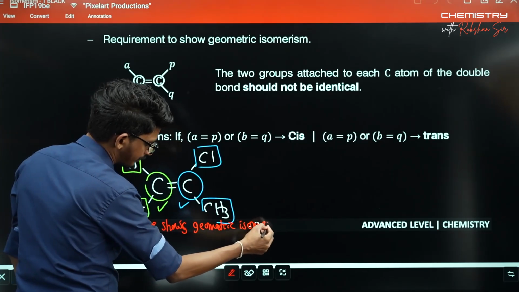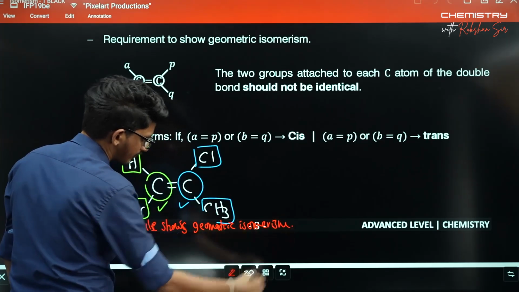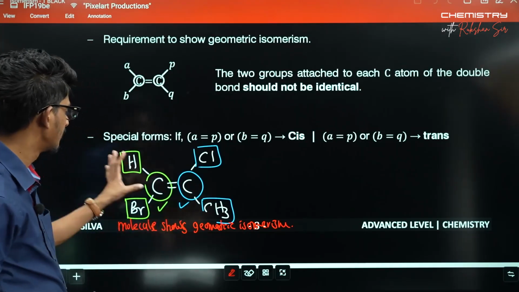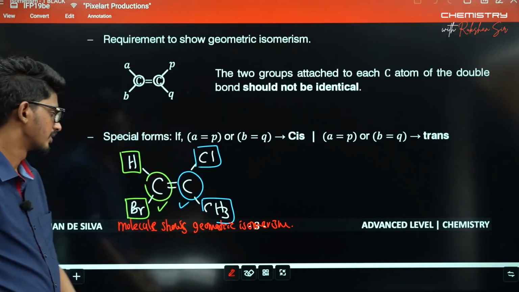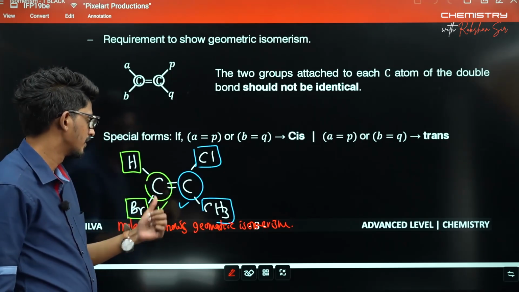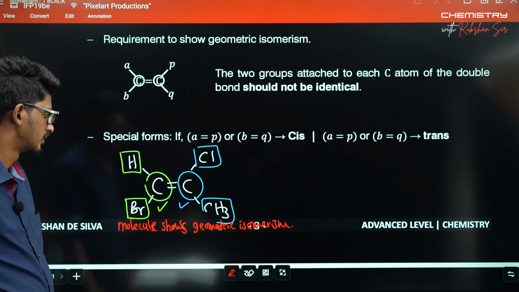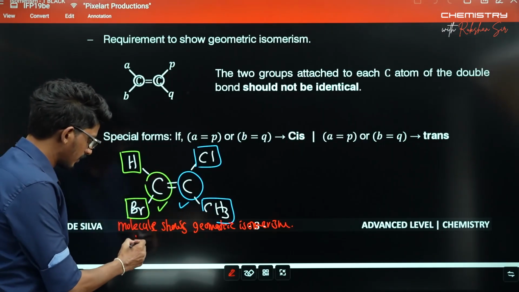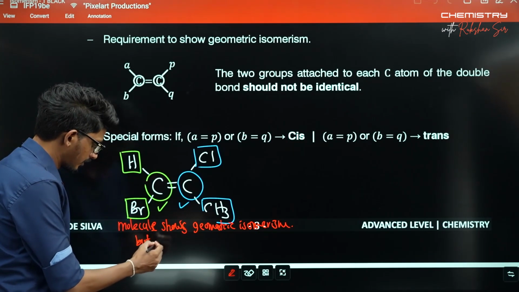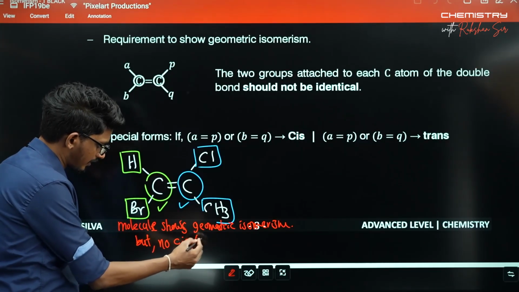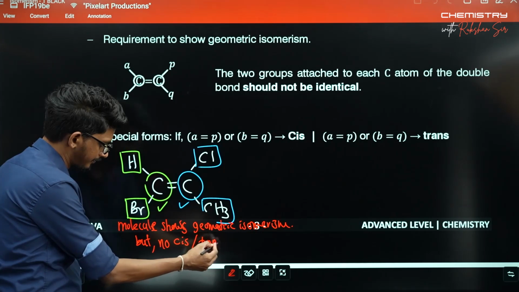Geometric isomerism. Diastereoism as well, right? But you won't see the cis-trans forms appearing with this, because you don't have any groups common to both the carbons. No cis-trans situation here.